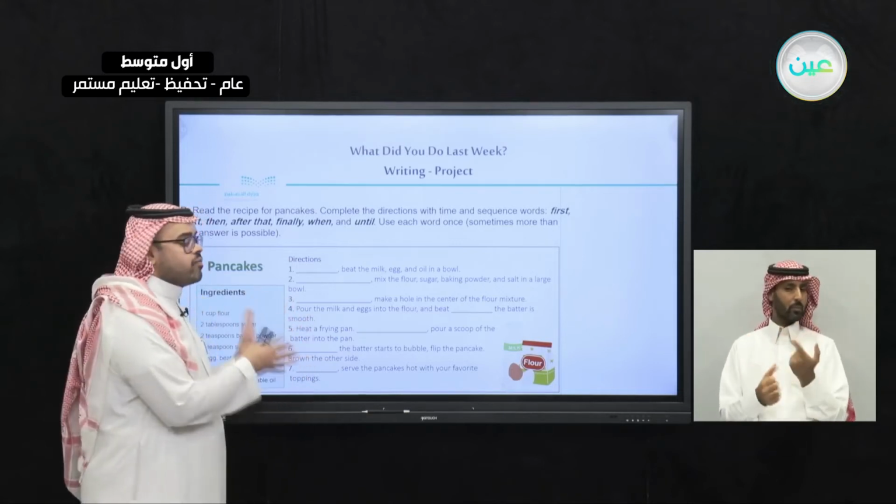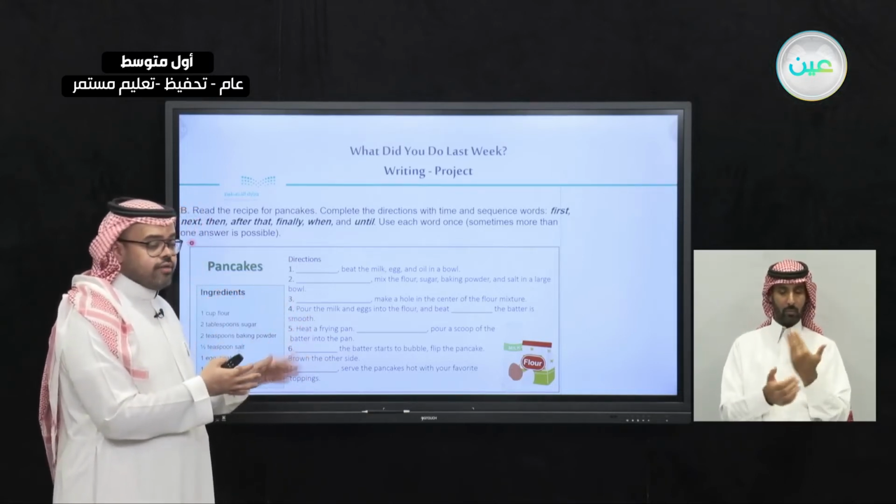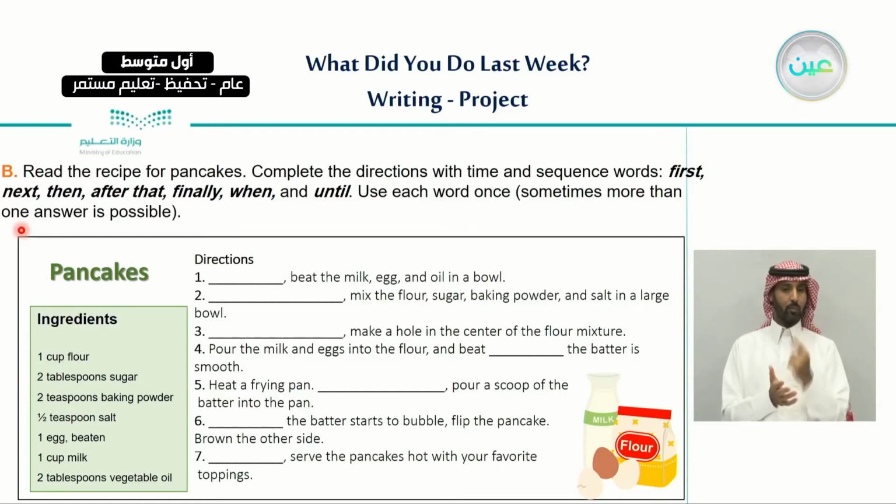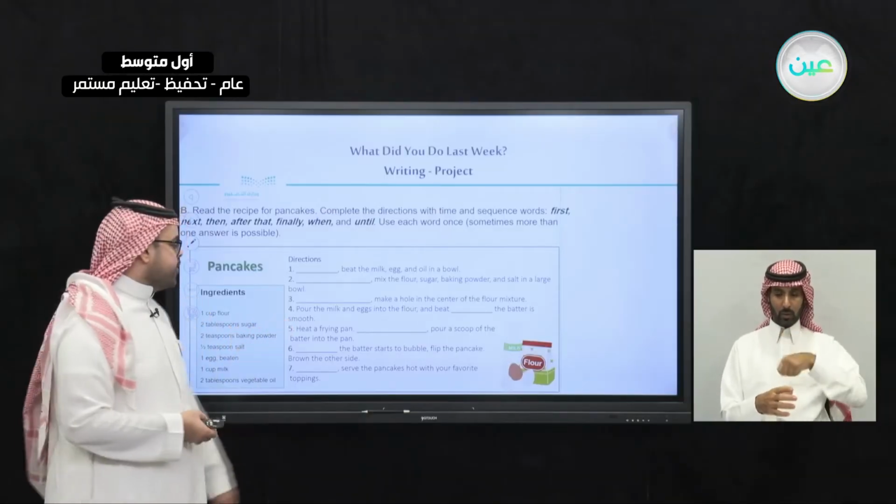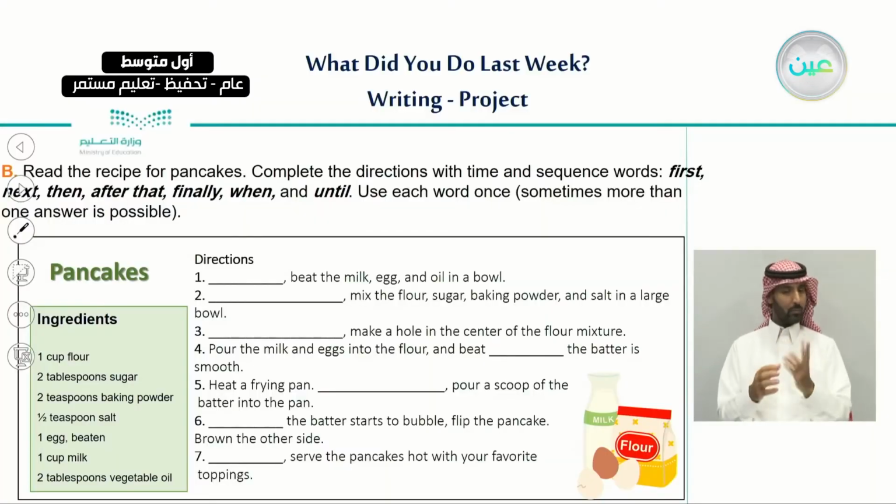So what information do we have here? We're going to talk about the recipe for pancakes. The recipe means the instructions, the directions for how to make a pancake. Here we have the ingredients, the things we will use to make this pancake: 1 cup of flour, 2 tablespoons sugar, 2 teaspoons baking powder, half teaspoon salt, 1 egg beaten, 1 cup milk, and 2 tablespoons vegetable oil.